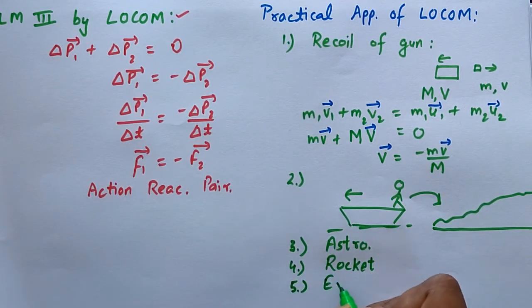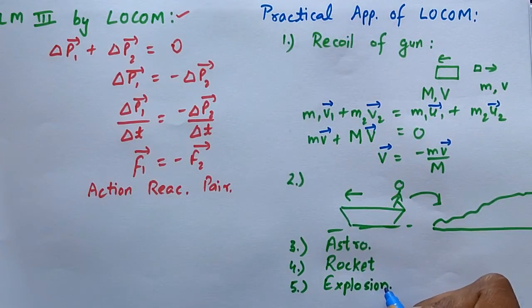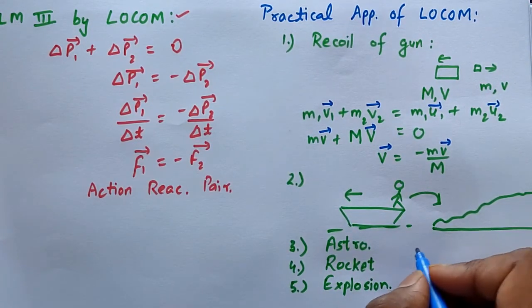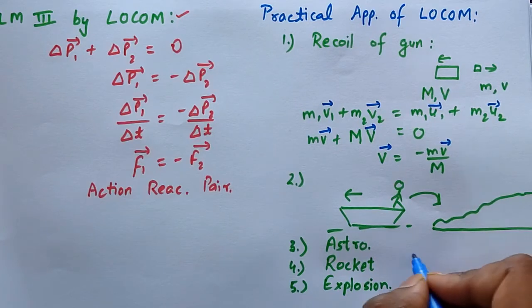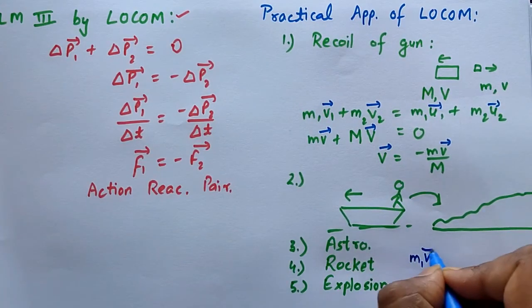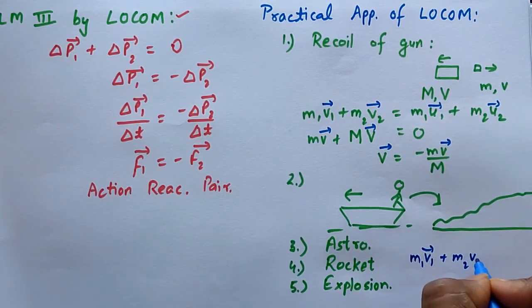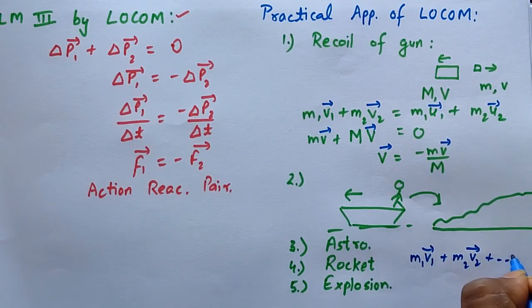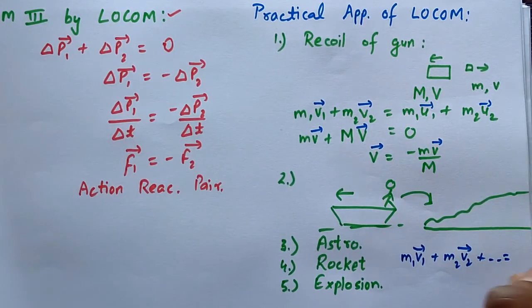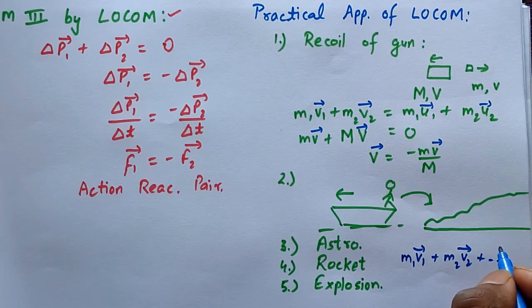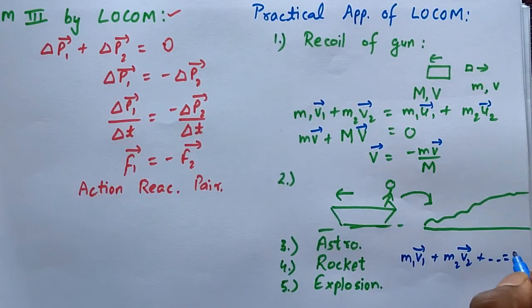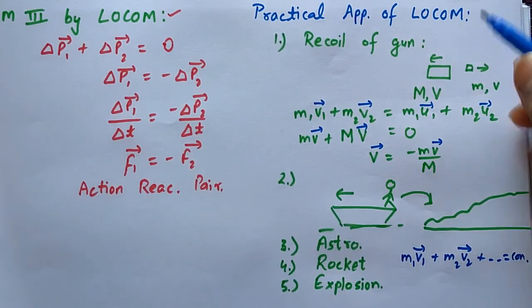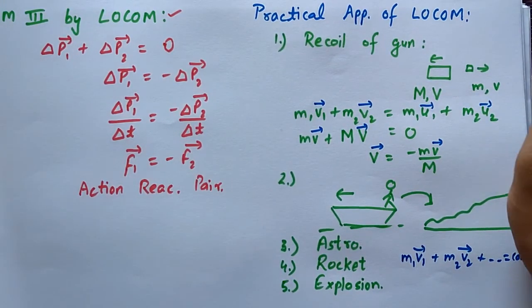Explosion of a bomb is also based on the conservation of momentum, in which initially every particle of the bomb was at rest, but after moving in different directions, m1 v1 vector plus m2 v2 vector and so on will remain constant, or I can say their total will be 0. So this is also a practical application of conservation of momentum.